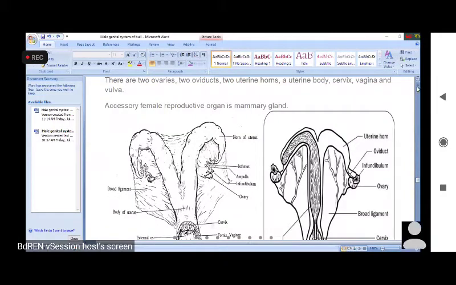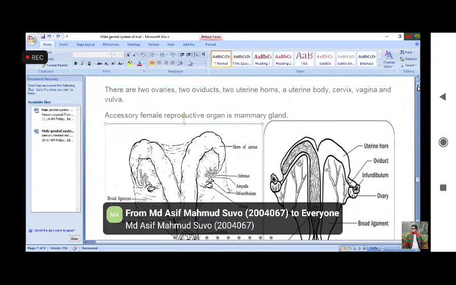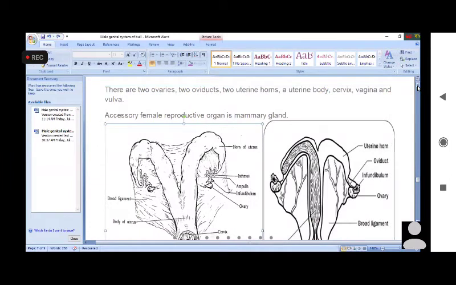So last session in the morning we discussed the male reproductive system. What are the organs of the male reproductive system? I have told earlier that actually